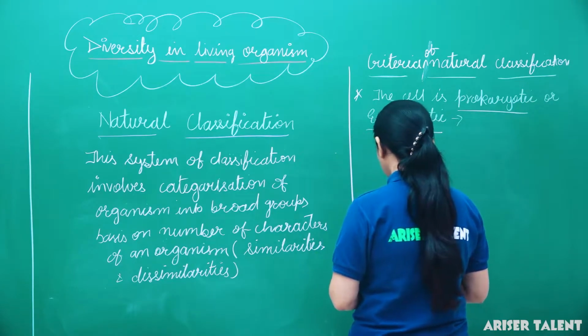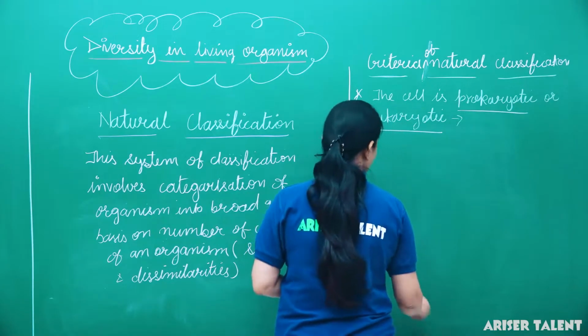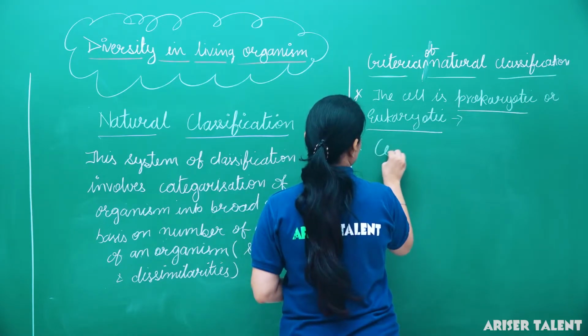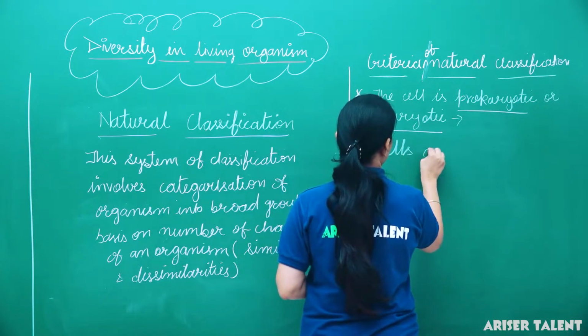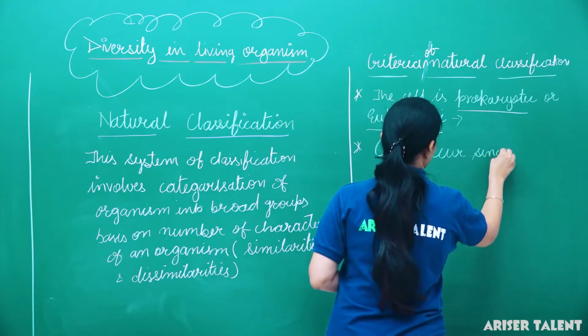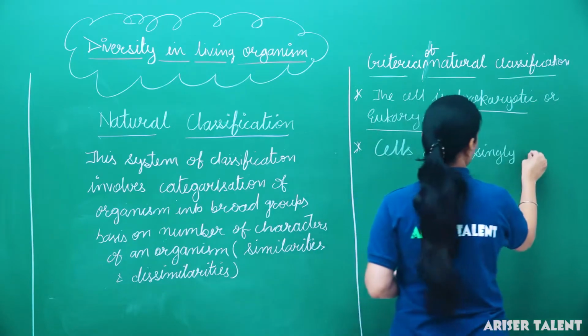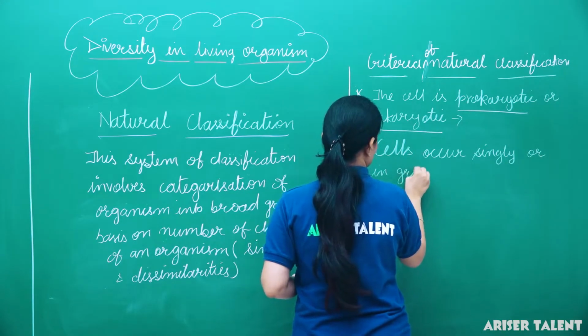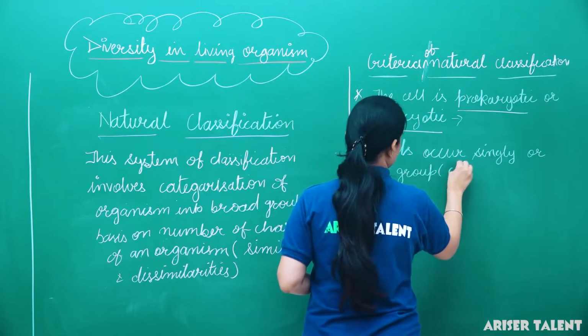Okay, after that, the next criteria is whether cells occur singly or in a group, meaning a cluster.